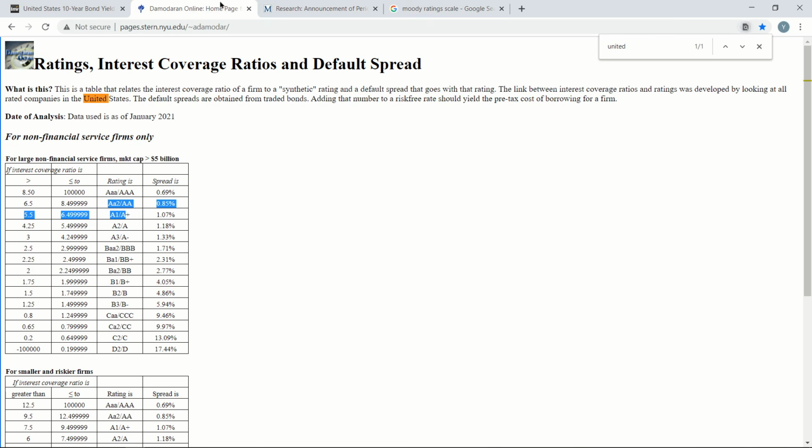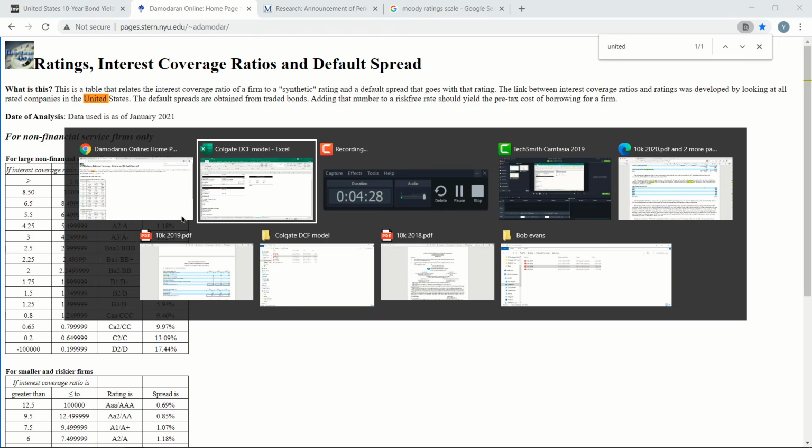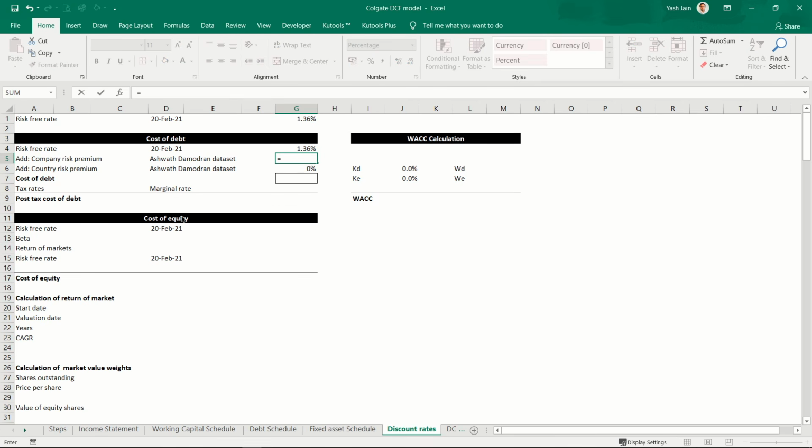So maybe let me take the average of Aa2, 0.85, and A1, 1.07. So I'll go here and say 0.85% plus 1.07% divided by 2. So my company risk premium is around 0.96.